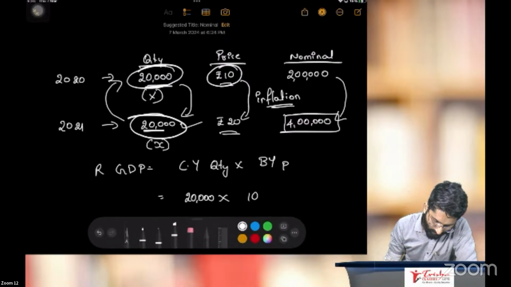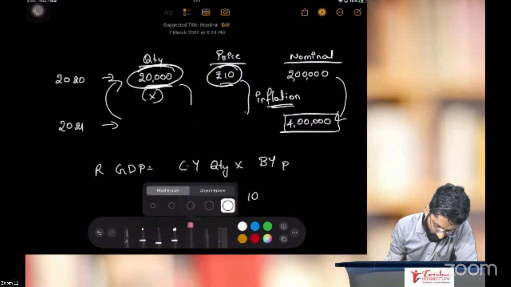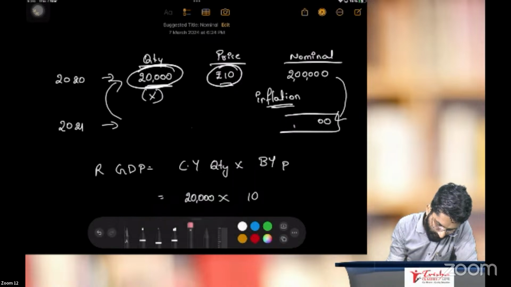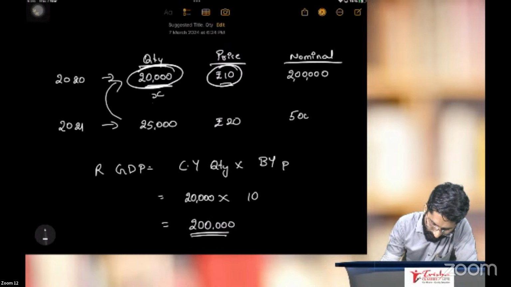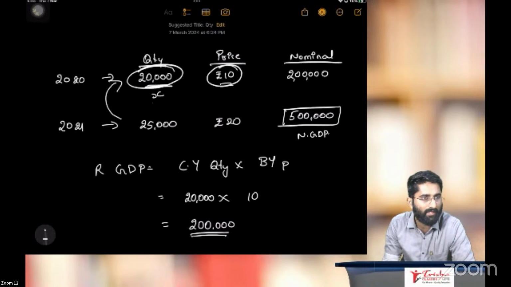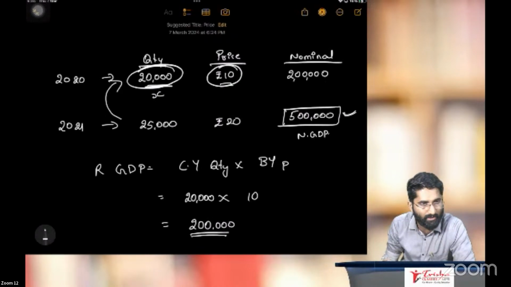What if I change the quantity and price also? Quantity is 25,000 and price is rupees 20. 25,000 into 20, answer is 5 lakhs. So what is this 5 lakhs, sir? This is nominal GDP. Right now, what is GDP? That is 5 lakhs. This 5 lakh is nominal GDP.